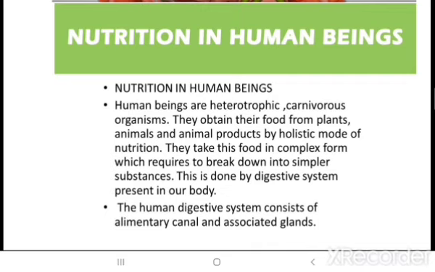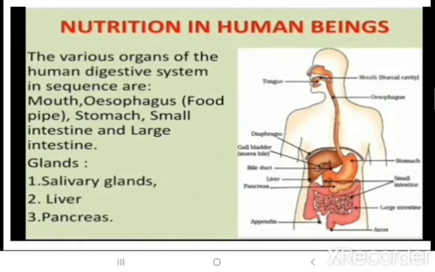Now in this digestive system, what do we have? That is the alimentary canal and the glands which are associated with it. Okay, now what is the alimentary canal? See, when you have a look at the diagram of the human body, you will see the different sequence, from the mouth to the esophagus, also known as the food pipe, the stomach, the small intestine and the large intestine.